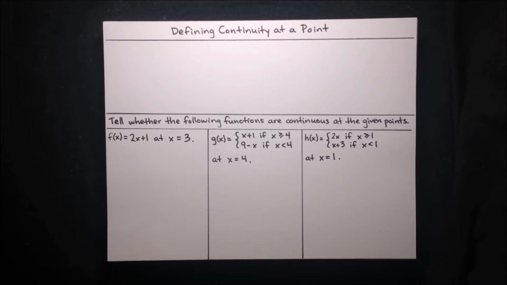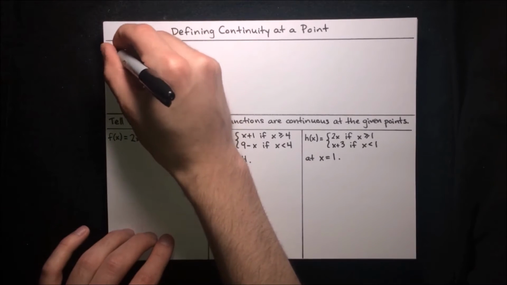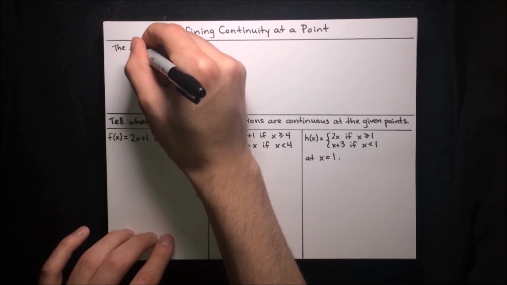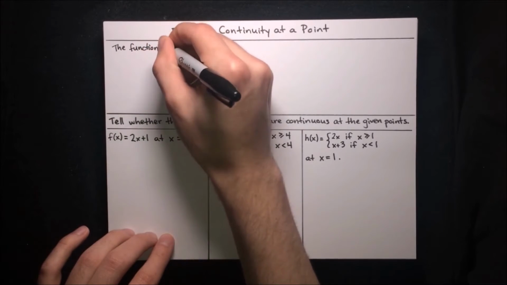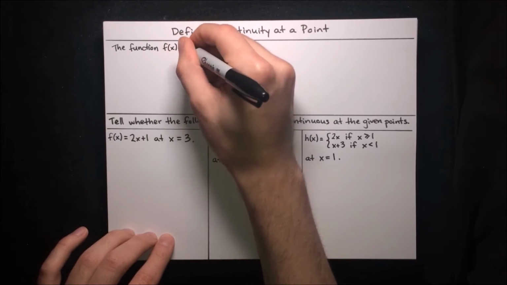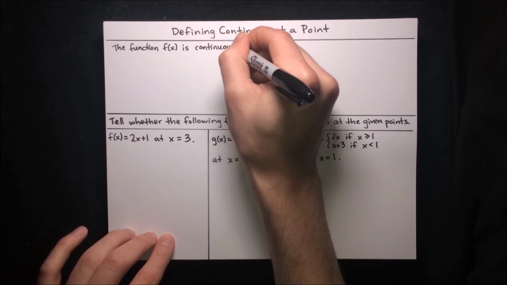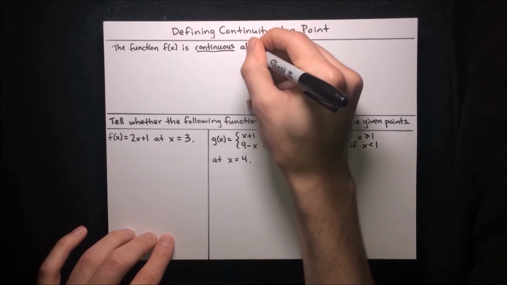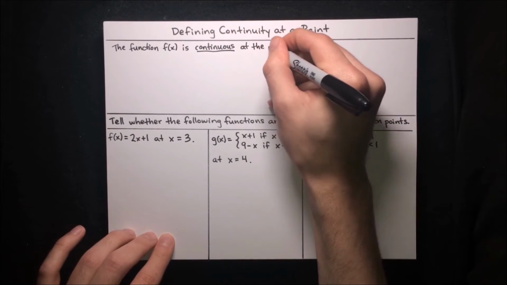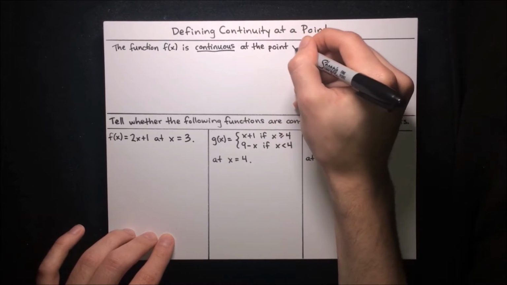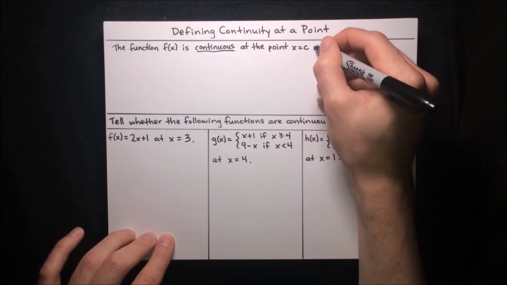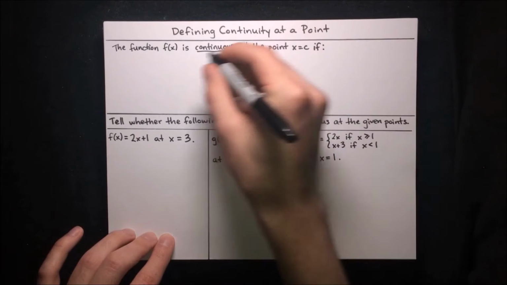In this video, we're going to learn how to define continuity at a point. Let's start off with a definition of what it means for a function to be continuous at a point. We say that the function f of x is continuous at the point x equals c if these three conditions hold.